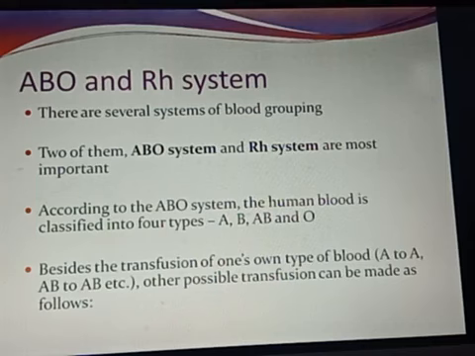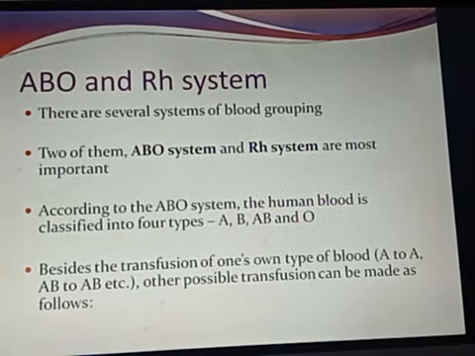Besides the transfusion of one's own type of blood, that is, a person having blood group A can donate blood to another person having blood group A. It's very simple. AB can give to AB. There are some other transfusion possibilities also, as follows.